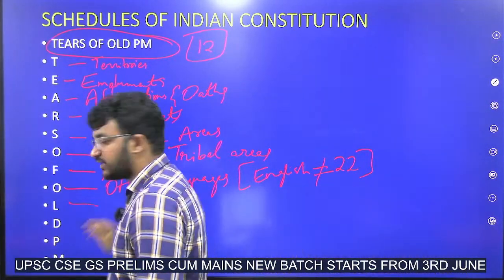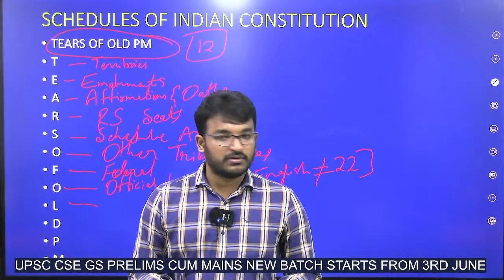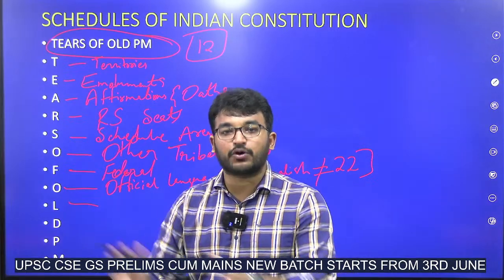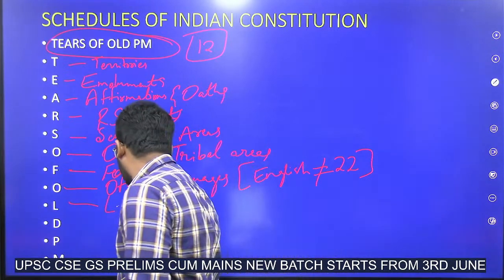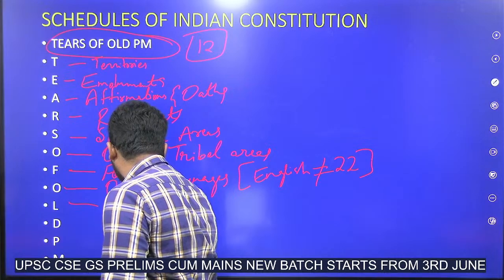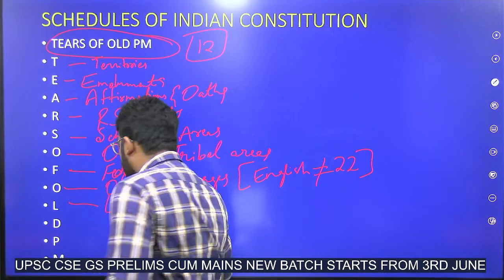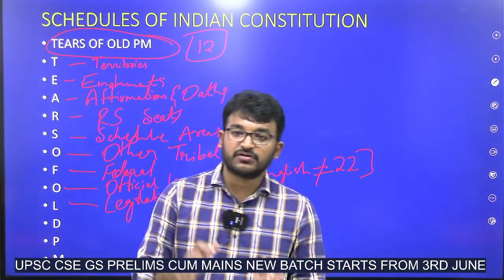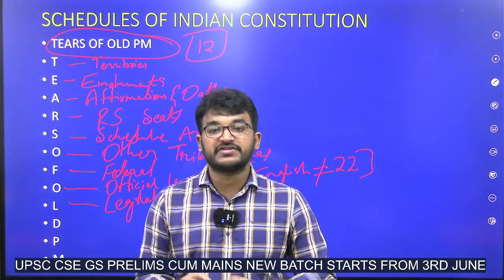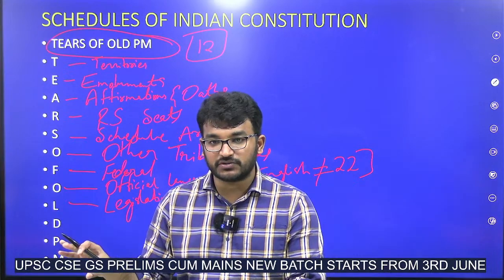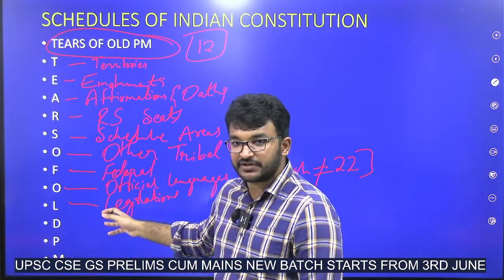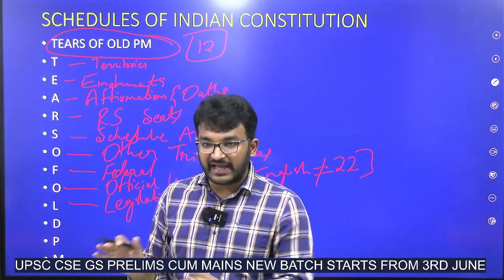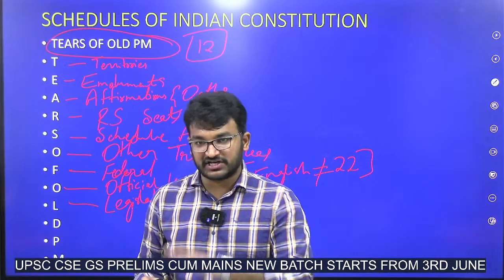Next, 9th schedule: legislations which are to be kept out of judicial review. Is the 9th schedule only for central government acts? Both state and central government acts which they want to keep out of judicial review can be kept in this 9th schedule. But after the IR Coelho case, there is no blanket immunity. They are subject to judicial review now.